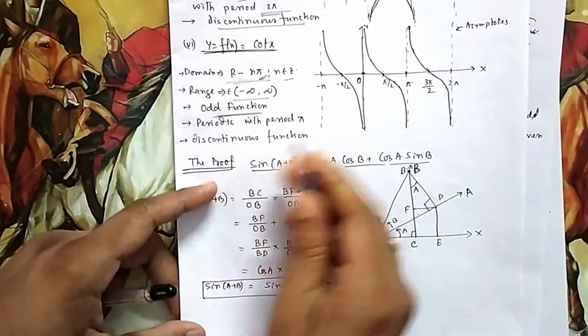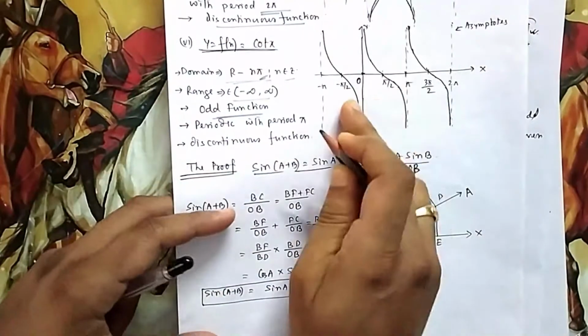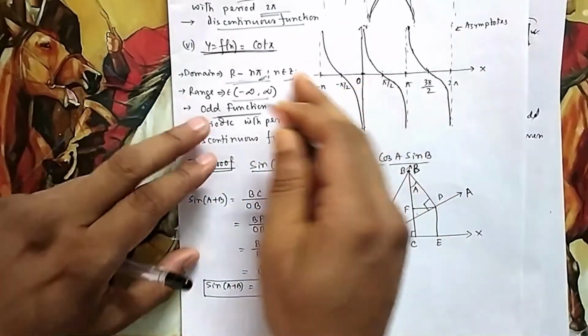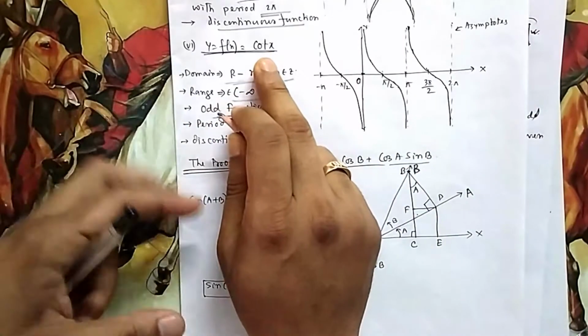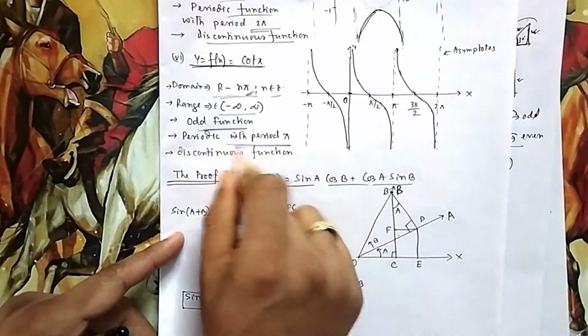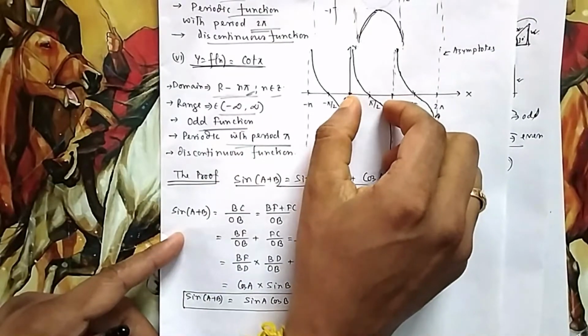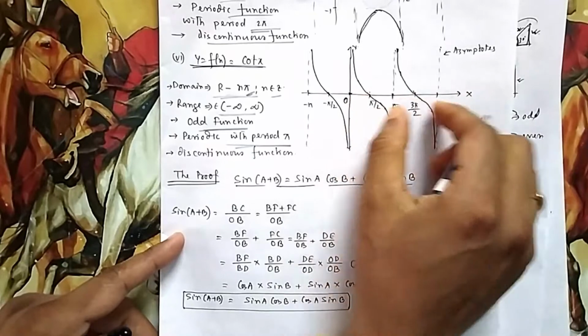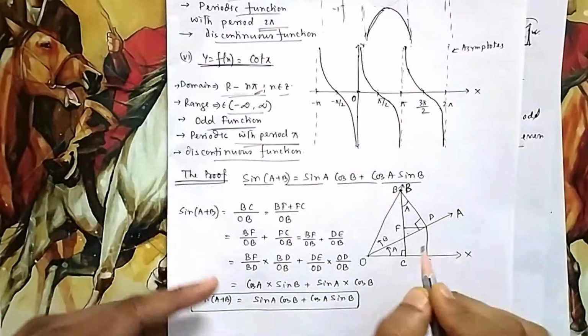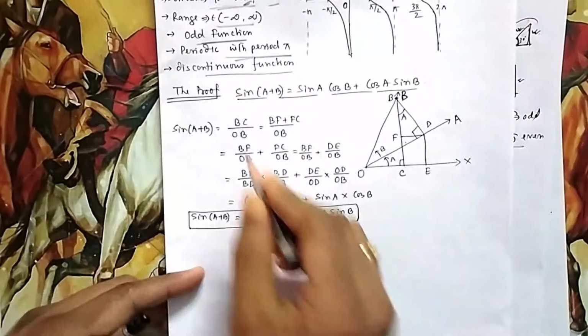It is an odd function, yes it is an odd function. If you take this one, you will find it is just falling one above. And mathematically also cot minus x is minus cot x, it cannot digest minus, like your tan x. It is periodic, yes it is periodic. You can see period is pi, you cut it, paste it, after a pi interval it will be the same. Discontinuous, yes it is discontinuous, it is not continuous.